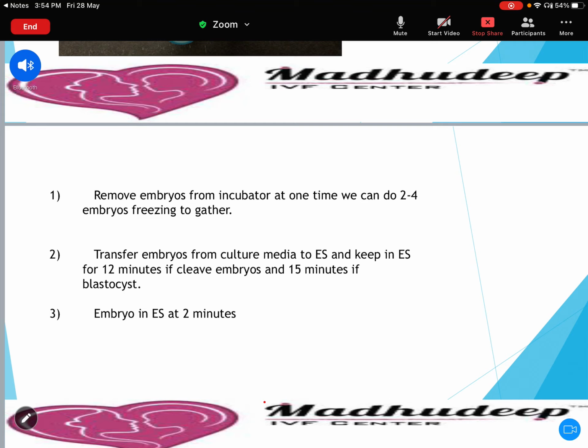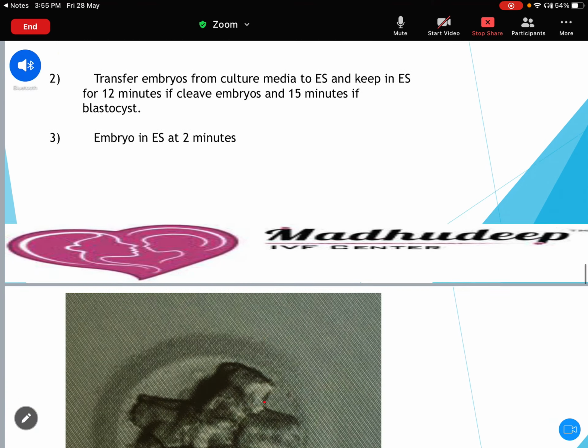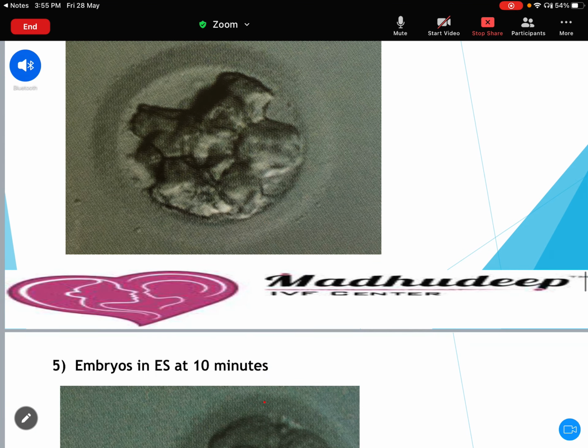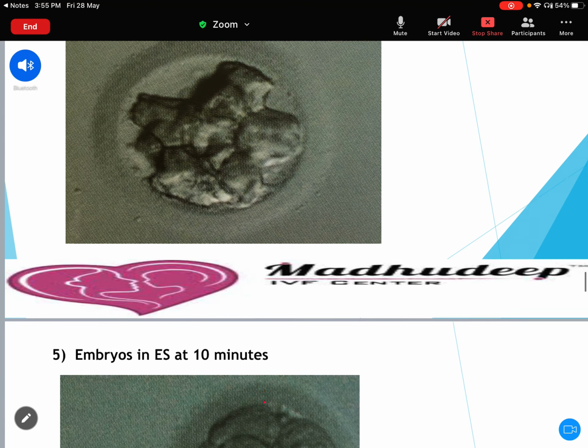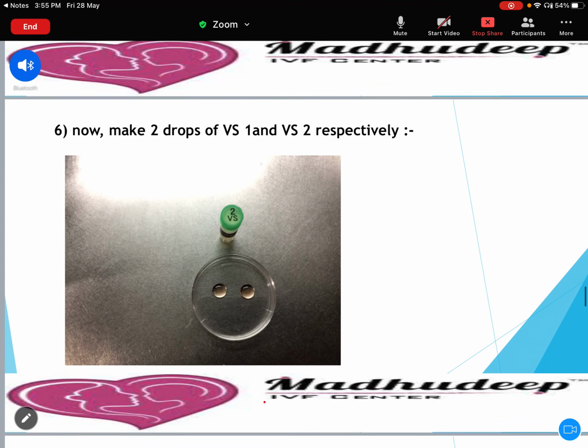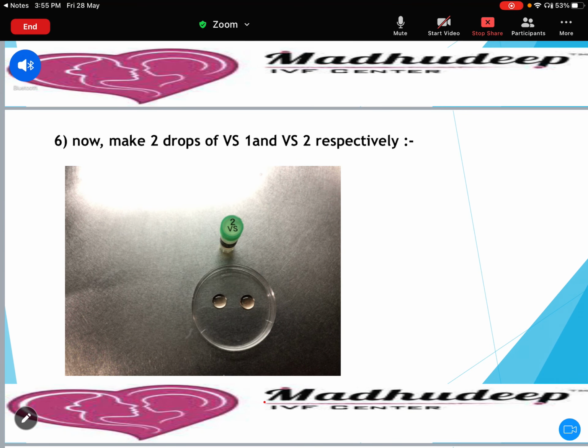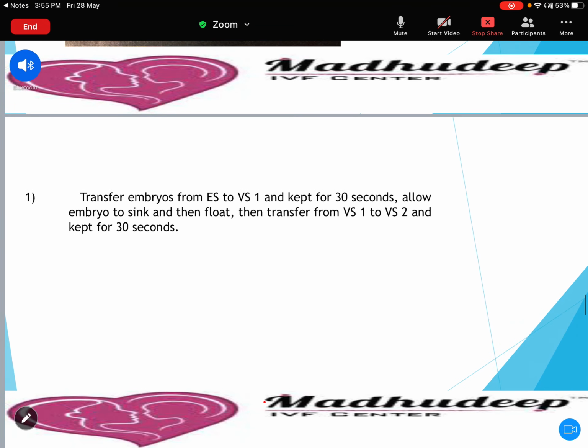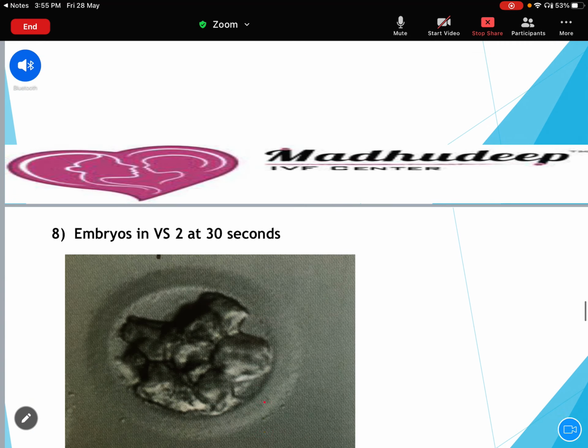So remove the embryos from the incubator, take the embryos from the culture dish, and put them in the ES solution. For a day 3 embryo, keep it for 12 minutes. For a blastocyst, keep it for 15 minutes. You will see the embryo in the ES at 2 minutes like this, at 10 minutes like this. Now make 2 drops of VS1 and VS2 separately. Transfer the embryos from the ES to VS1 for 30 seconds. Allow the embryo to sink and then float, and then transfer from VS1 to VS2 for 30 seconds.